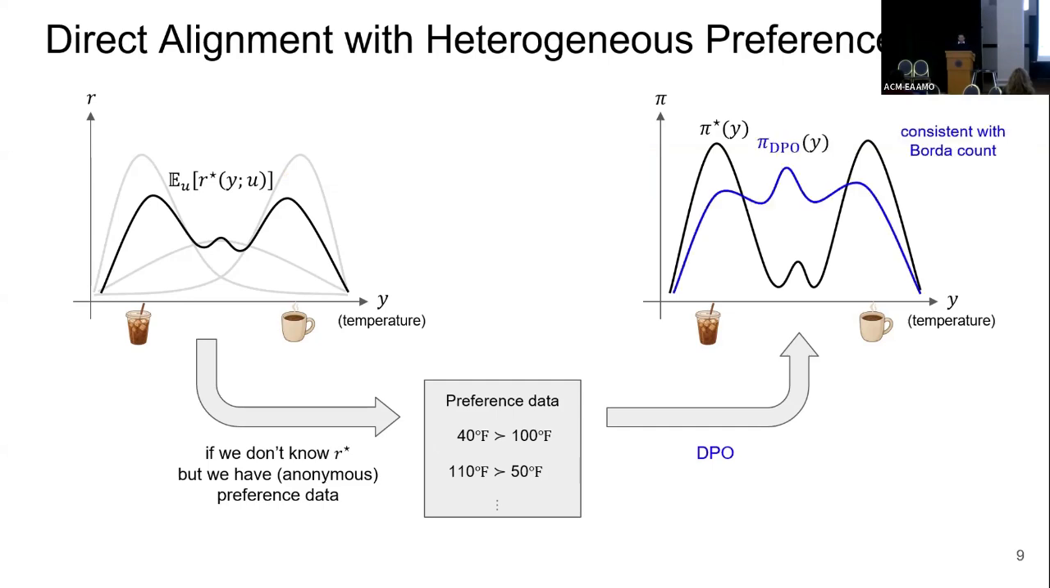You might ask, okay, if that's the task, maybe I can just apply DPO out of the box. And I'm going to tell you, this is going to be the output. Most of the time, you're going to get a lukewarm coffee, which is not desired for the majority of the people. So what's the issue? The issue is that DPO is not maximizing the expected reward, it's doing something else. It's actually consistent with Borda count, the notion of voting. And we don't like Borda counts. That's one reason. There are also other reasons which I'm going to mention.